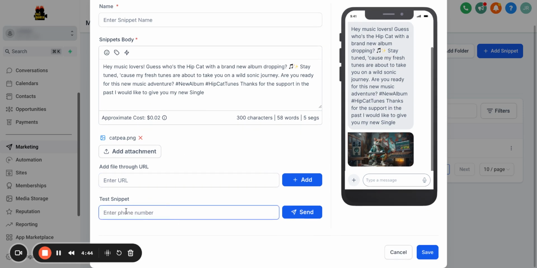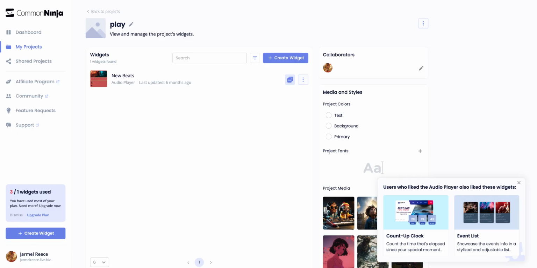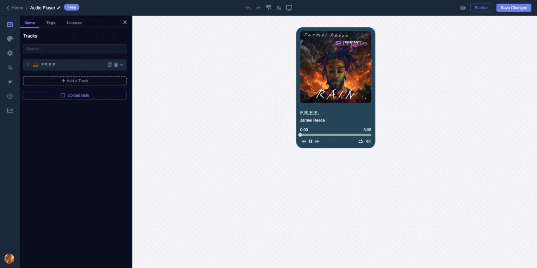You can also test this snippet to anybody else. If you're a music artist, the only thing you're going to have to do is go somewhere else outside this platform, so I'm going to show you where you should go. I use this site called Common Ninja, and they'll give you video players for free.